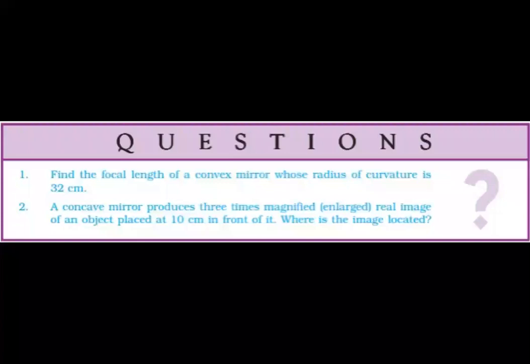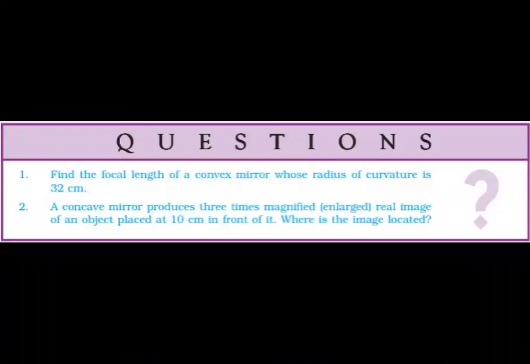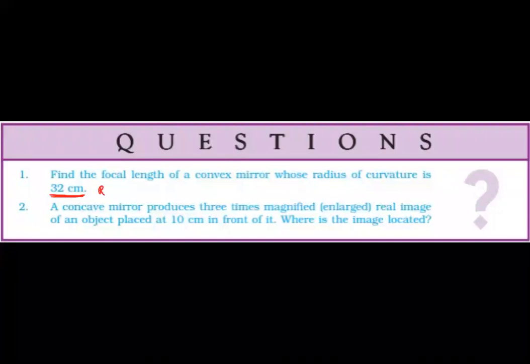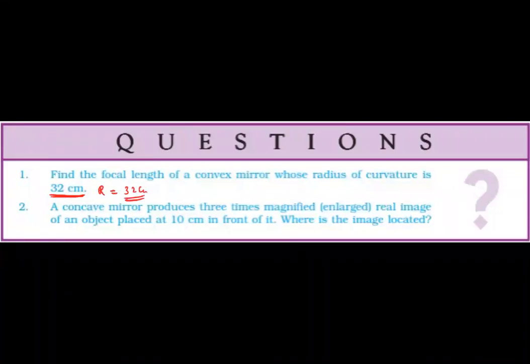Now, another set of in-text questions. What is the first question given here? Find the focal length of a convex mirror whose radius of curvature is 32 centimeters. The radius of curvature is given as 32 centimeters. As we know, the relation between focal length and radius of curvature is f equal to r by 2. Note down this relation. Therefore, f equal to 32 by 2, which is equal to 16 centimeters. Okay. Next question.